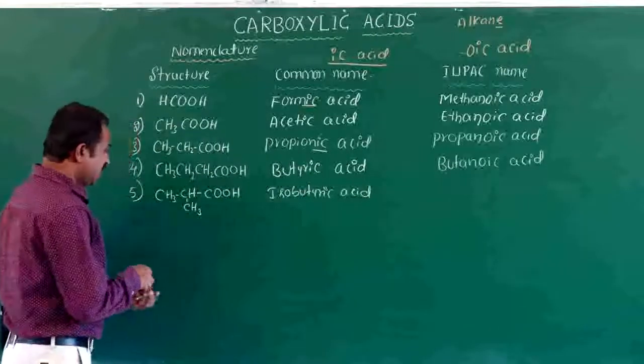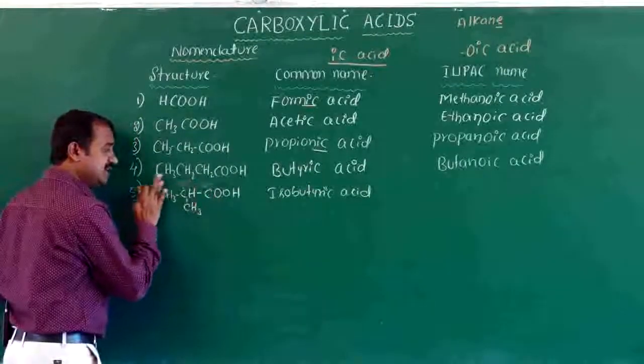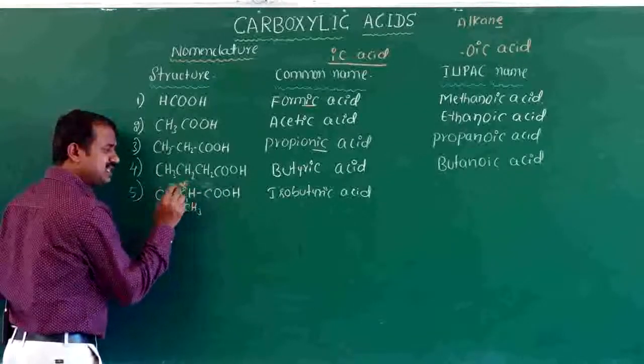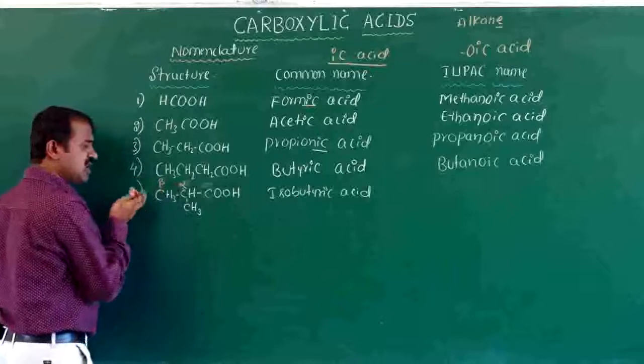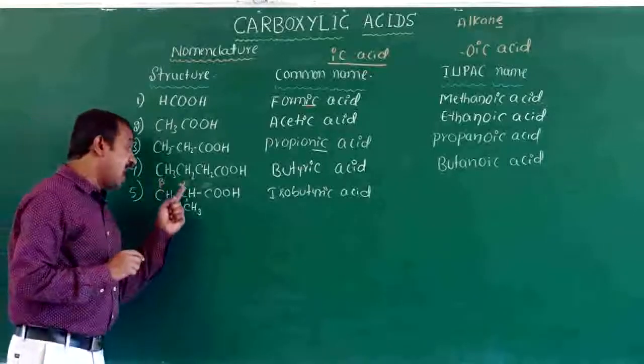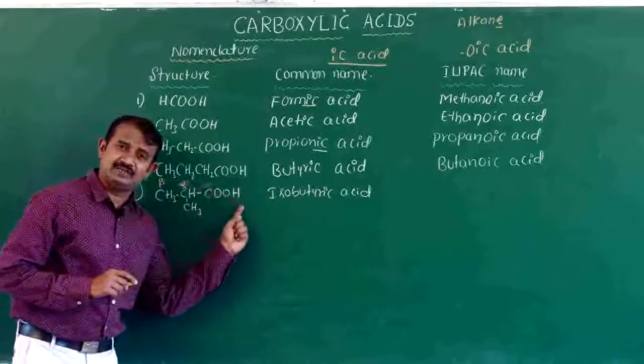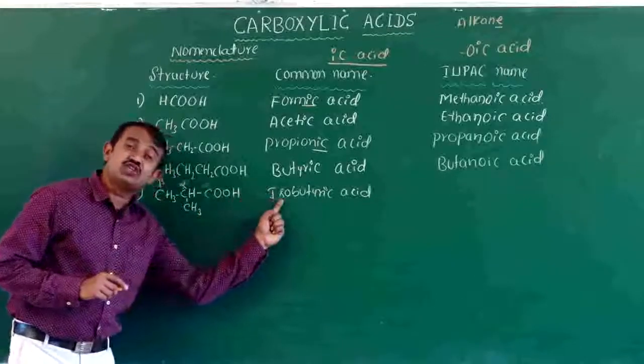Isobutyric acid. Next, the carbons here: carbonyl is there, next carbon is alpha, next one is beta, next carbon is gamma. Alpha-methyl butyric acid, and another name is isobutyric acid.